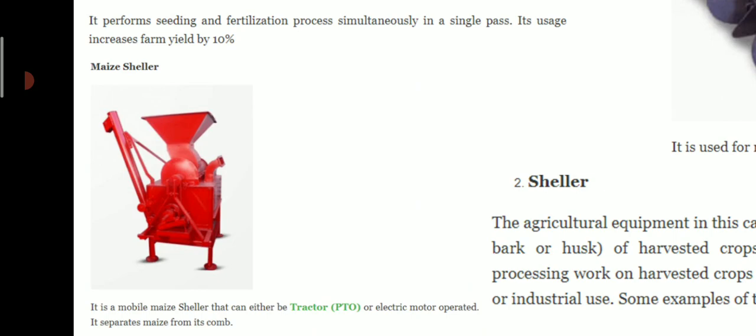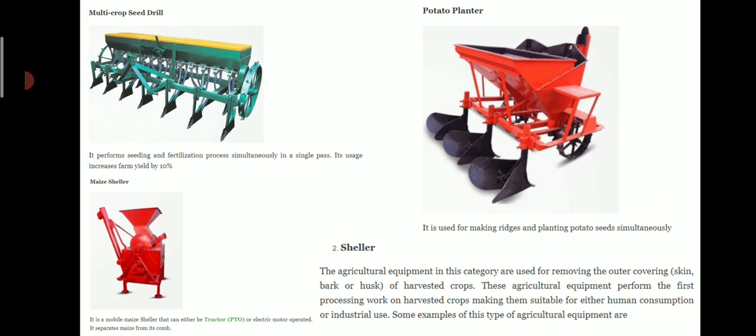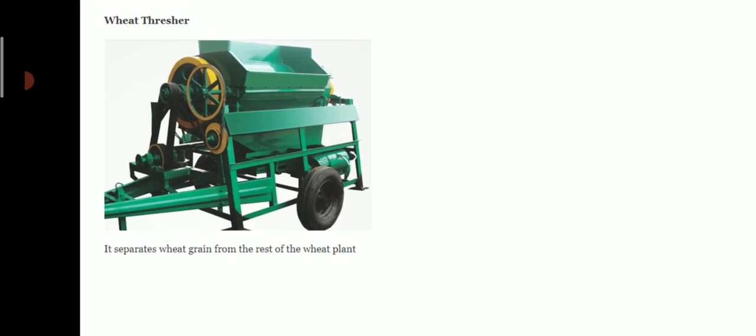So this maize sheller is an example of sheller type of agricultural equipment, and this equipment is used for removing the outer covering, or skin, bark or husk of a harvested crop. After that, second example, many times you might have seen this equipment in your farm, the wheat thresher. It separates the wheat grain from the rest of the wheat plant.